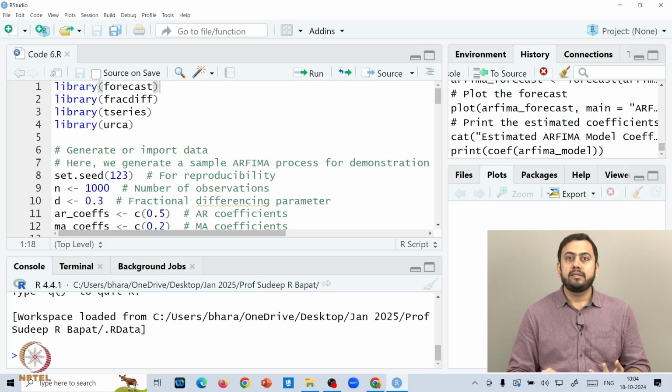As seen in some of the previous lectures this week, the value of D tells you how persistent a time series is. The whole idea of discussing ARFIMA processes is that you want to capture the persistence in the underlying time series. And what exactly is persistence? Persistence is nothing but whether a time series possesses some long memory properties.